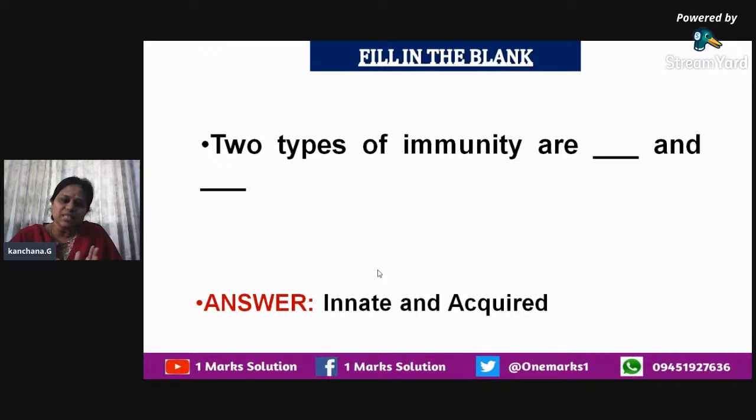Innate immunity, as the word denotes, is already present in our body. Naturally it is present and elicits the immune response whenever it is necessary. And acquired immunity, again as the name tells, you can find out the meaning from the word itself. Acquired immunity is acquired, it is got through other methods, like it can be in the form of artificial means too. So the two types of immunity are innate immunity and acquired immunity.